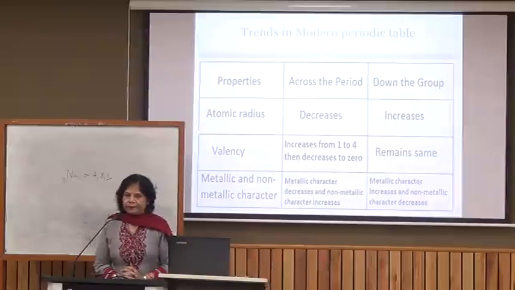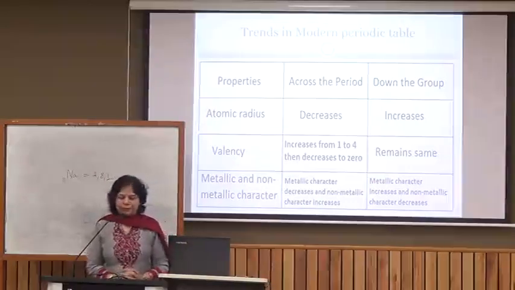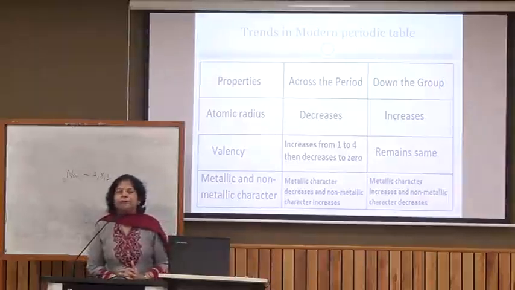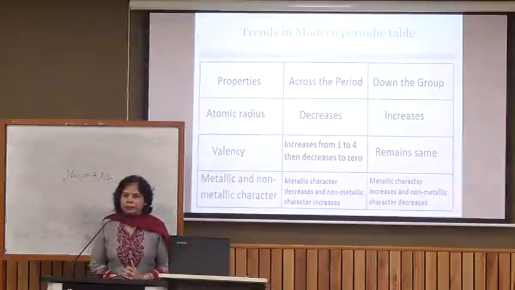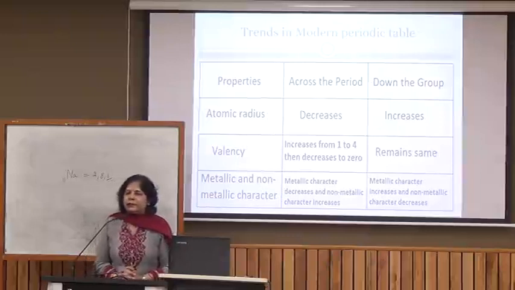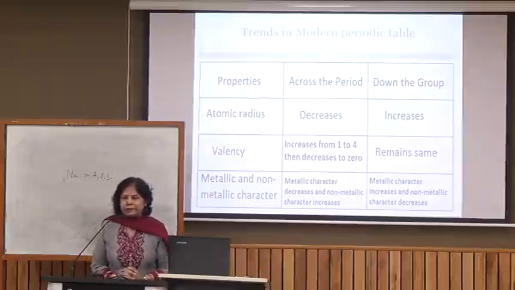Now valency, that is the combining capacity of an element. Valency is the number of electrons which an atom either loses, gains or shares to complete its valence shell.